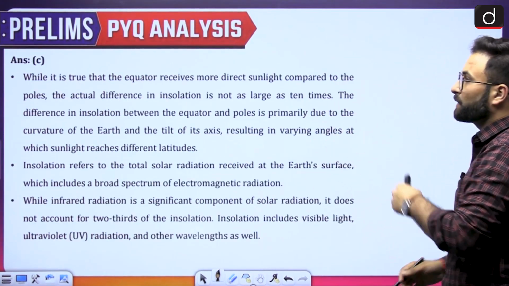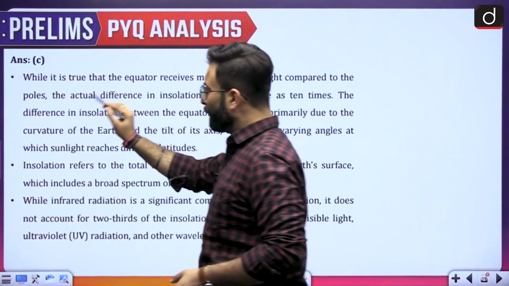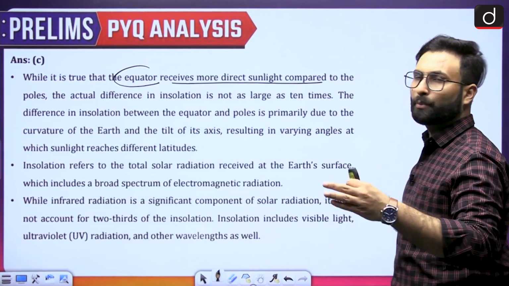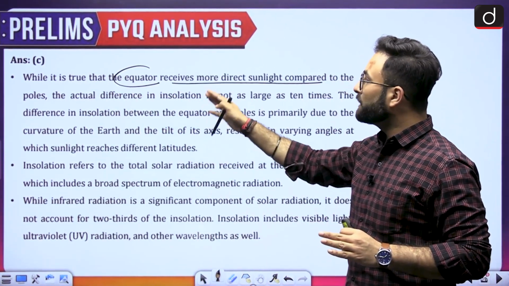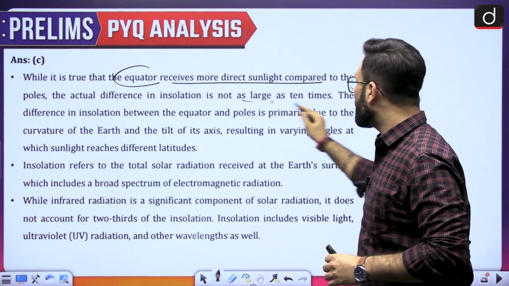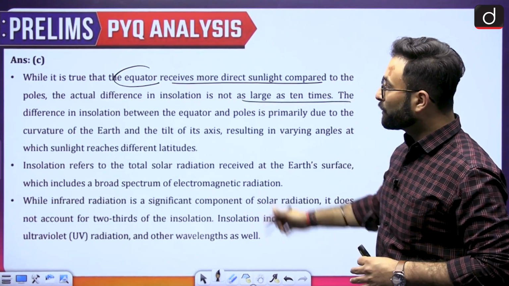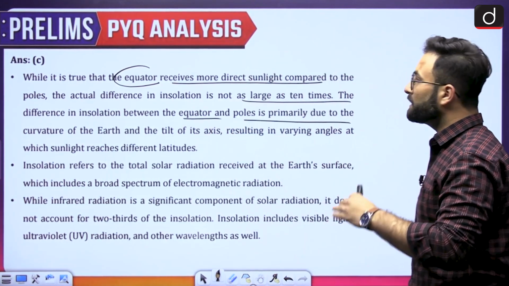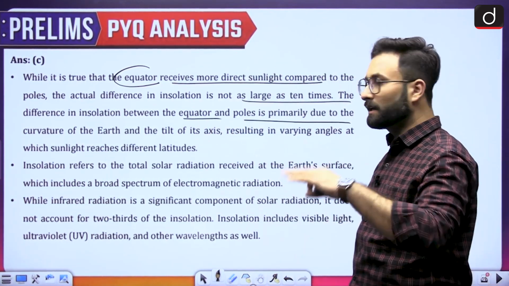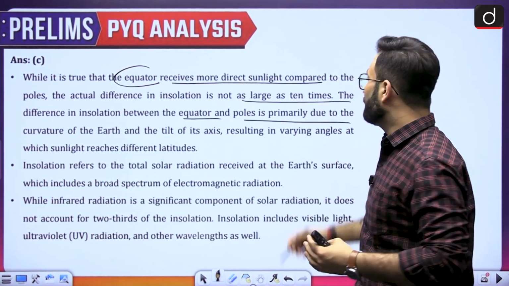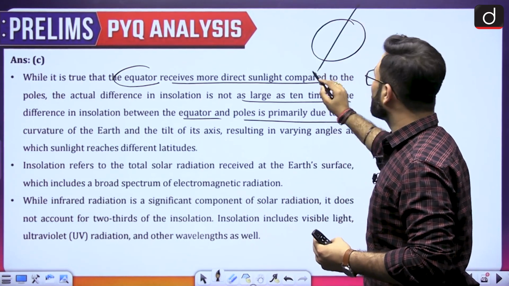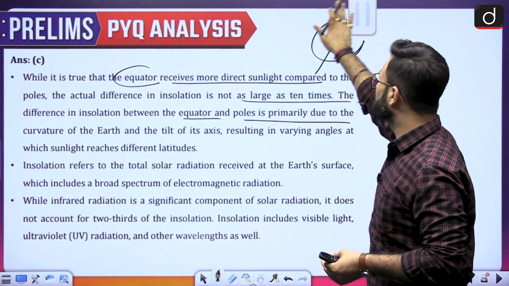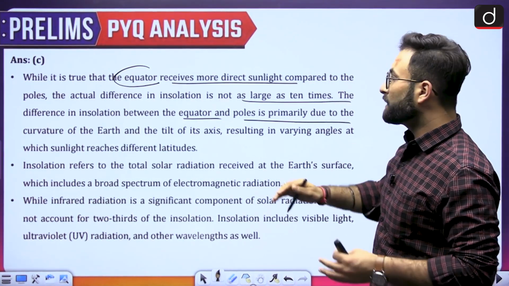Now if you go through this particular slide, while it is true that the equator receives more direct sunlight compared to the poles, which we have already discussed, the actual difference in the insolation is not as large as 10 times. Coming to the next one, the difference between the equator and the poles is primarily due to the curvature of the earth and the inclination or tilt of the axis. We have already seen that the earth is tilted like this. Other than that, we have the curvature of the earth, because of which there is a difference, but that is not very much.